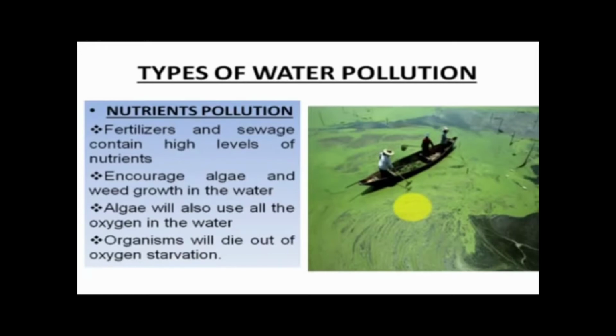And when most of the oxygen is used, if the oxygen is depleted, the organisms will die of oxygen starvation. When the oxygen is depleted, the aerobic organisms die and the anaerobic organisms grow more and more to produce more and more harmful toxins such as ammonia and sulfides. So that is how water pollution is caused because of nutrients.